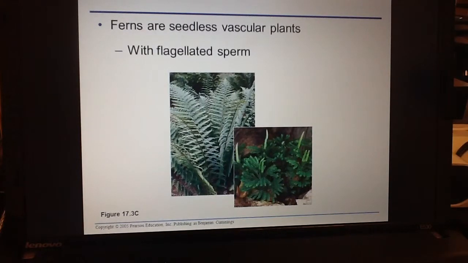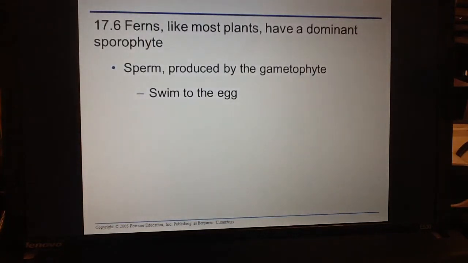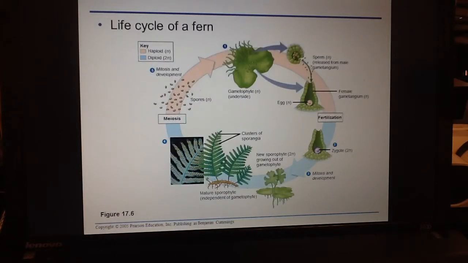Ferns are seedless vascular plants, and so they too need water. Why? They don't have seeds to spread their sperm and pollen around. Instead, they need the flagellated sperm to swim and fertilize. Now, ferns, which are like most plants, have a dominant sporophyte, whereas the moss had a dominant gametophyte. These guys have a dominant sporophyte. And so here's what it looks like.